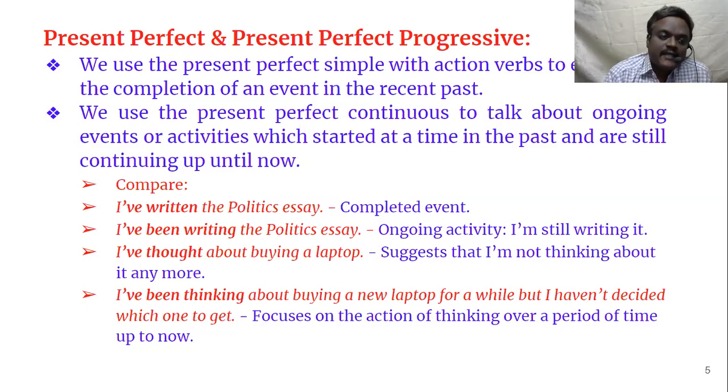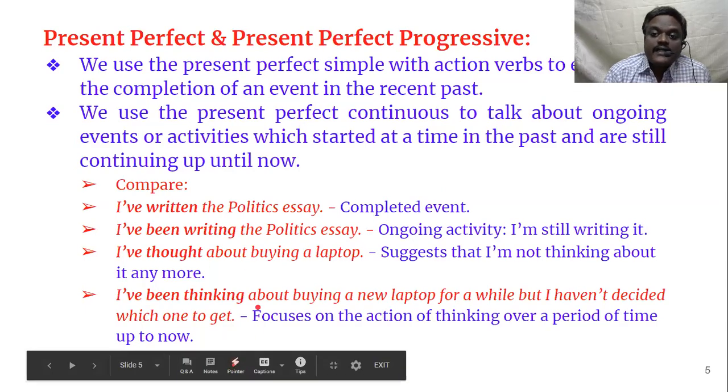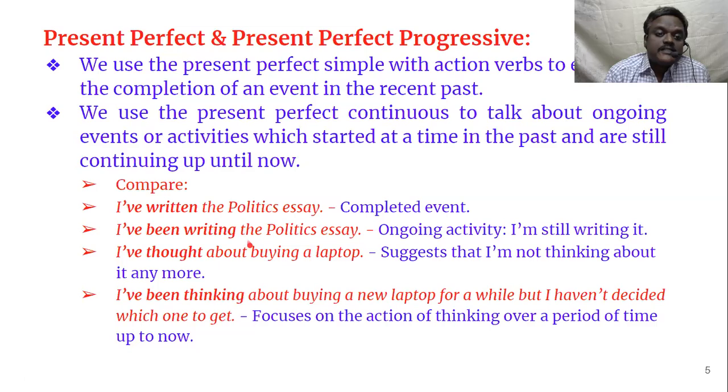Let us compare. Here I have given some 2 pairs of sentences for you to understand the difference between present perfect and present perfect continuous tense. See here, the first sentence is, I have written the politics essay. It is a completed event. The writing of the essay is completely completed, and it still has some kind of impact today.